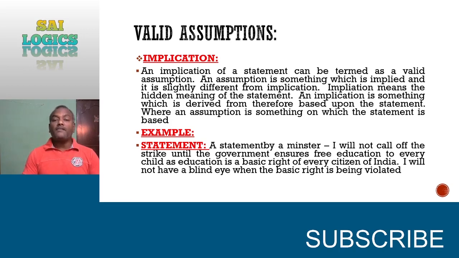If the company is in profit, there is no question of recruiting foreign trained personnel. So though the hidden meaning is an implication, without it there is no statement. That is the reason why implication is to be treated as a valid assumption.